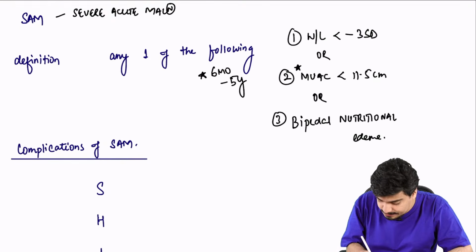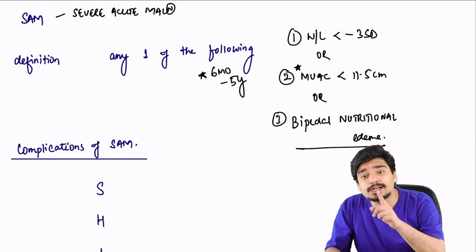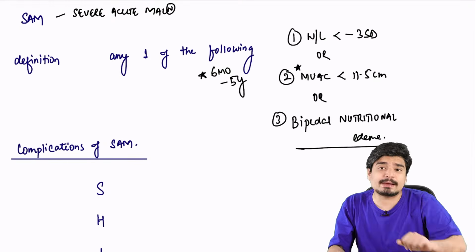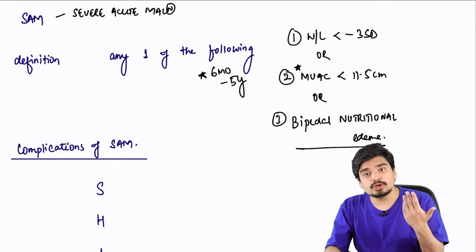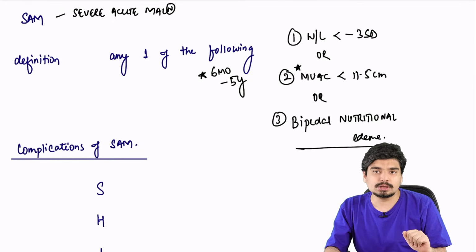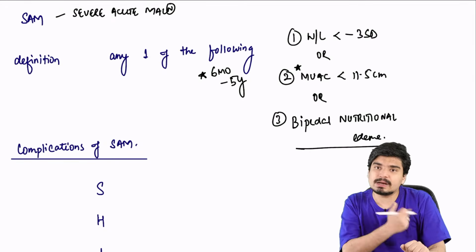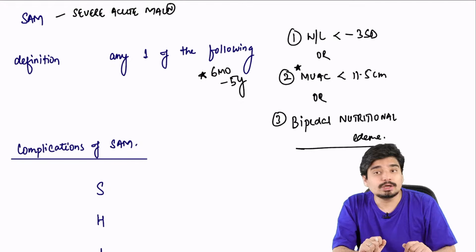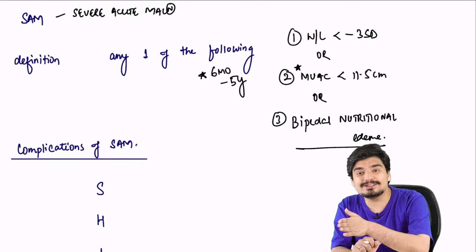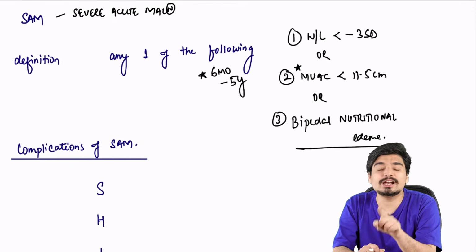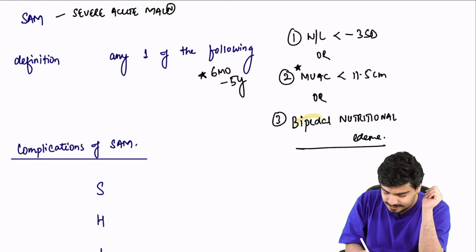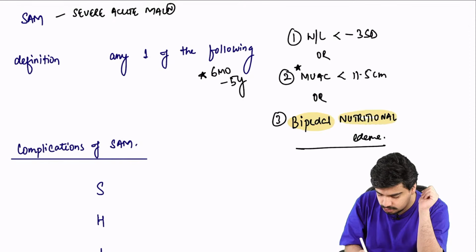Why this bipedal nutritional edema? This is to ensure that you call a child with Kwashiorkor as SAM. See, in Kwashiorkor, because there is edema, water retention is going to be there. So weight for length can become normal, and the mid-upper arm circumference can also become normal. You'll end up calling a Kwashiorkor child a normal child. You don't want that. To ensure a Kwashiorkor child is always called a SAM child, we added this criterion, that is bipedal nutritional edema.